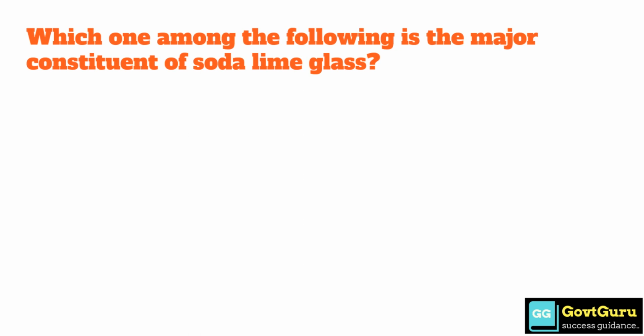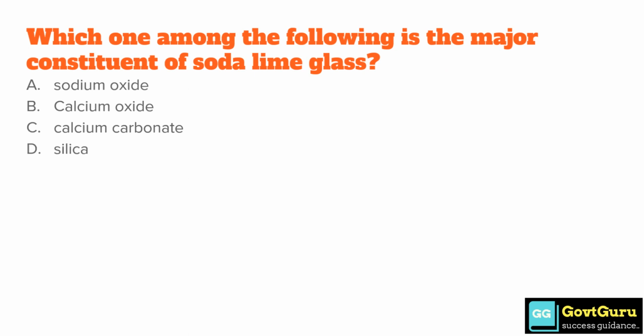Which one among the following is the major constituent of soda lime glass? Option A, sodium oxide. Option B, calcium oxide. Option C, calcium carbonate. Option D, silica. Answer is option B, calcium oxide.